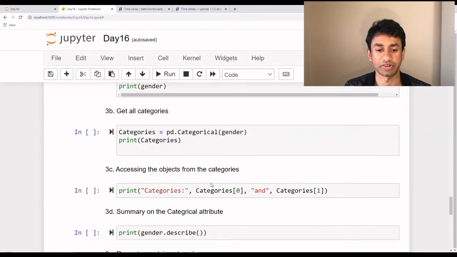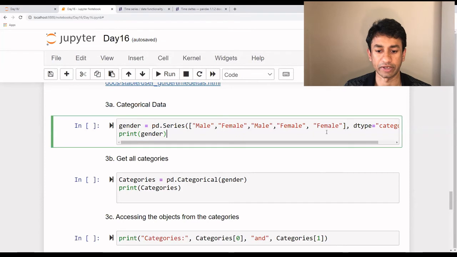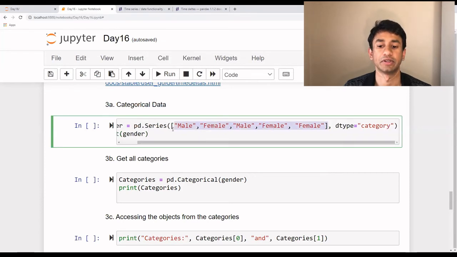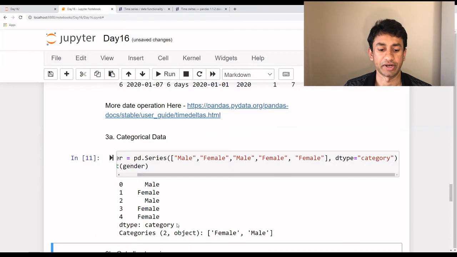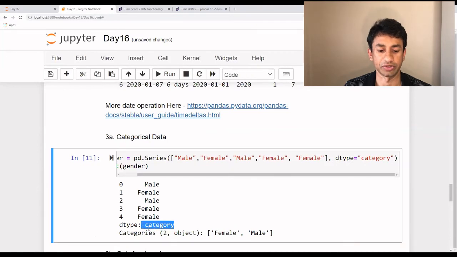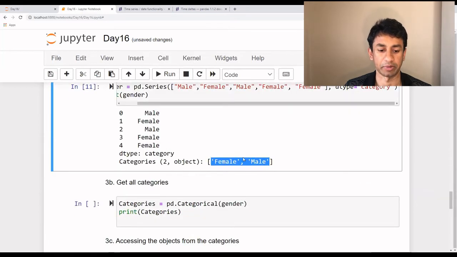So let's see what categorical data is. We are going to define a series. These are the values that I'm going to pass on. What I'm going to do is say the type is category. So let's see what happens here. As you see here, the data type is category, and towards the end we can see categories and all the unique categories. Here there are only two unique categories, male as well as female, and both of them are coming up here.